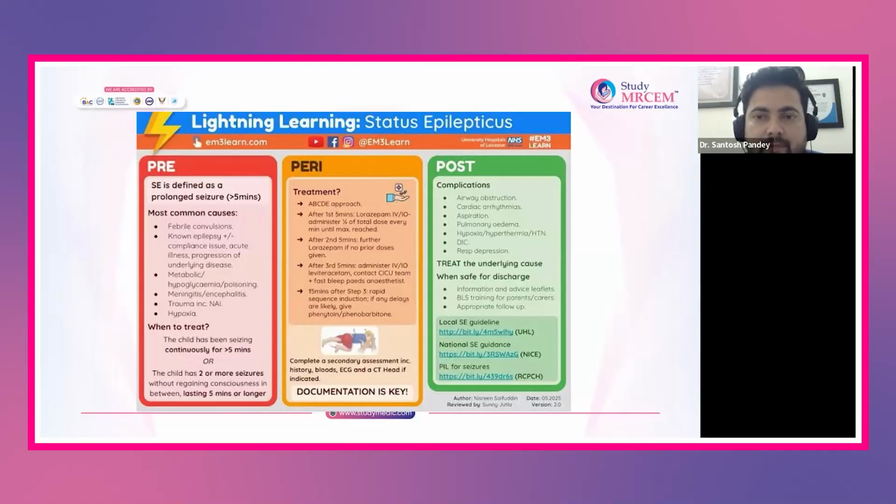Even if you delay treatment or the patient is not managed properly in the ER, the patient can have complications like airway obstruction, cardiac arrhythmias developing during seizures, aspiration, pulmonary edema, hypoxic injury to the brain, hypertension, DIC, and respiratory depression. These are the common complications that can happen during management of seizure activity. Usually you follow a few guidelines, which I will show in the next slides, the NICE guidelines and the RCM guidelines also. We'll discuss deeply the steps of the drugs we are using and when to use them.